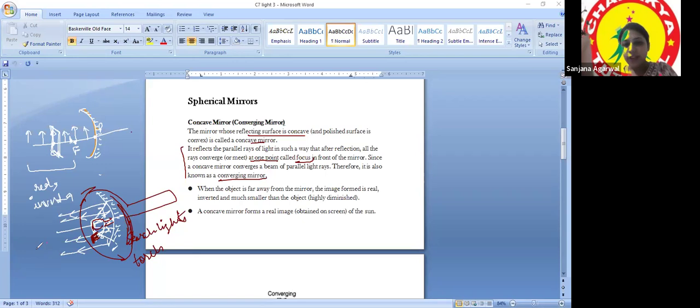So the uses of concave mirrors are searchlights, torch, and one more case I was supposed to tell you. That I'll tell you in the next class because the time is over. So please remind me in the next class that one of the cases is left in concave mirror. The last case, okay?